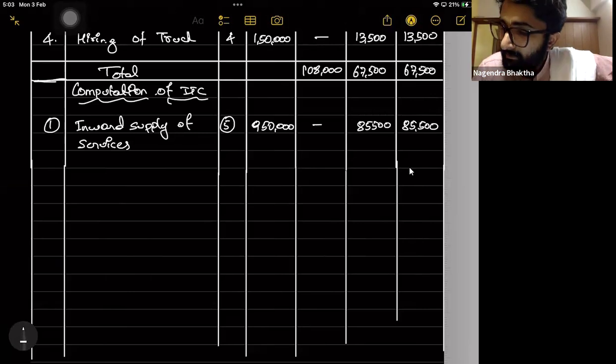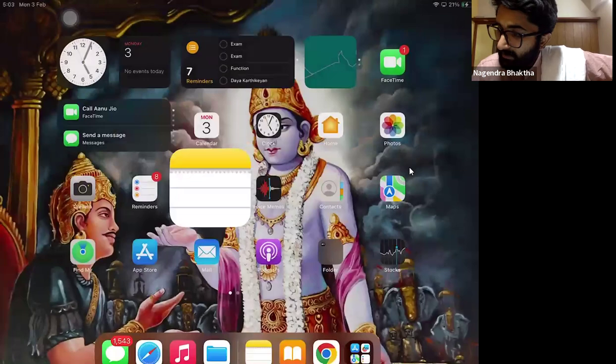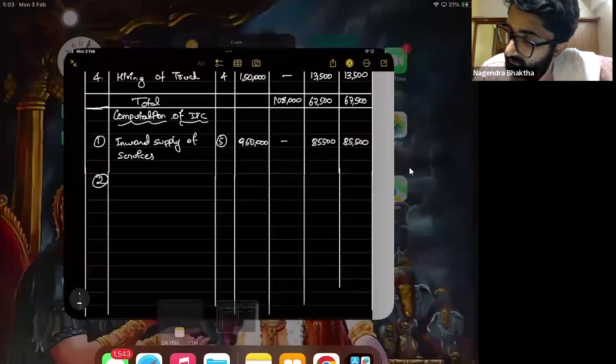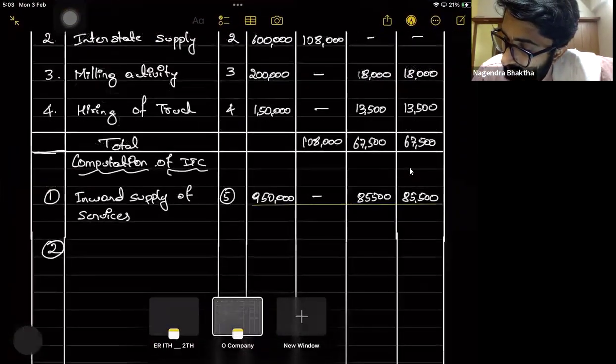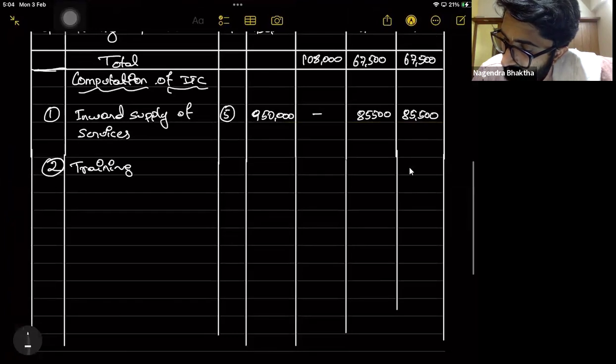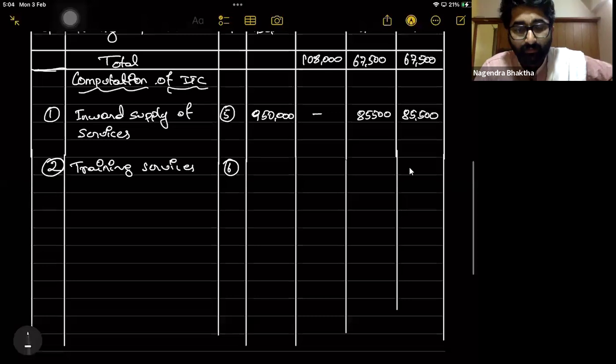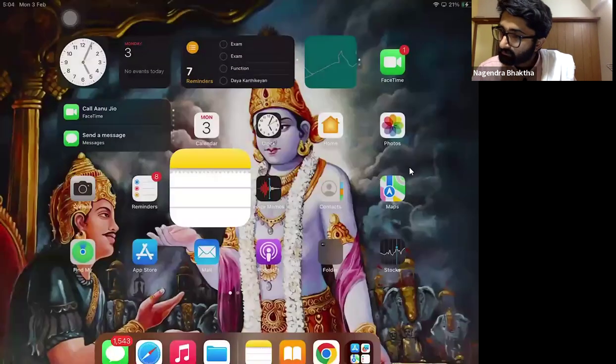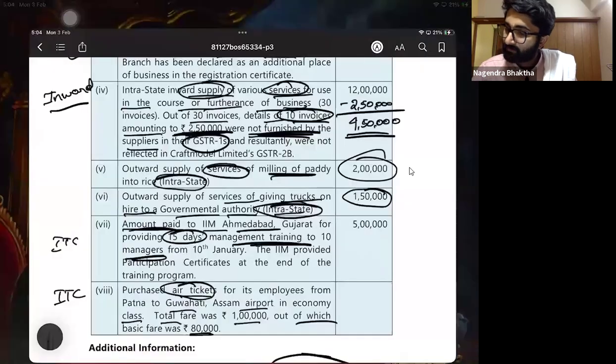Now, see, point number 2, second one. Oh, sorry, I have to write this now. Training services. As it is from Ahmedabad, what is the value? I forgot. It is 5 lakhs.